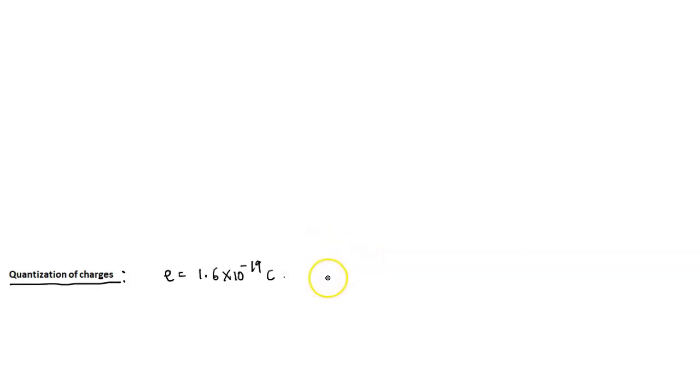It cannot be a fractional value like 1.5 electron or 2.3 electron. So this is completely wrong. Either it must be 1 electron charge or 2 electron charge or 3 electron charge, like that. It must be an integral multiple of electron charge. So it cannot be a fractional value.